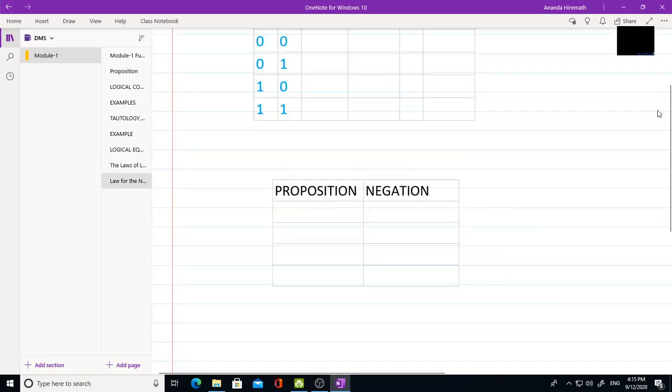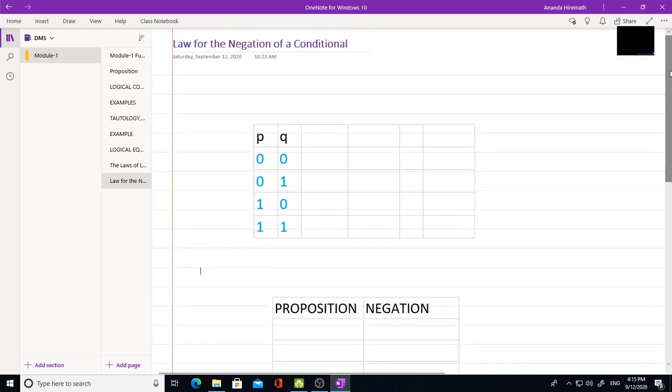Now next we will go with the law for negation of a conditional. Now I'll write one example. Say conditional means P conditional Q. This is the conditional operation.